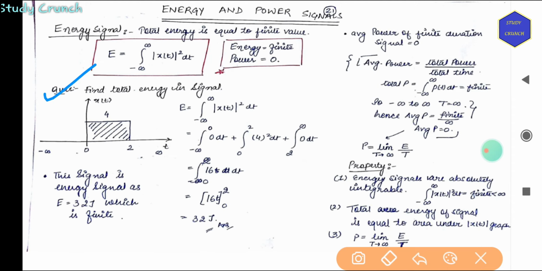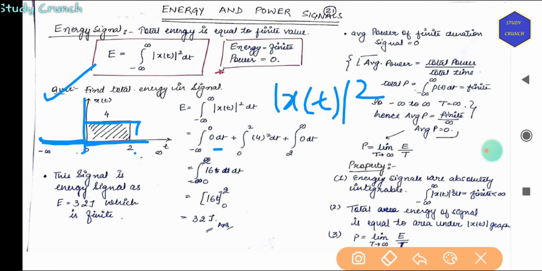Find the total energy in the signal. So we have a signal from 0 to 2 with amplitude 4. So integrating first of all from minus infinity to 0 of 0 dt plus from 0 to 2, that is 4 square dt, because it is x of t square, right?